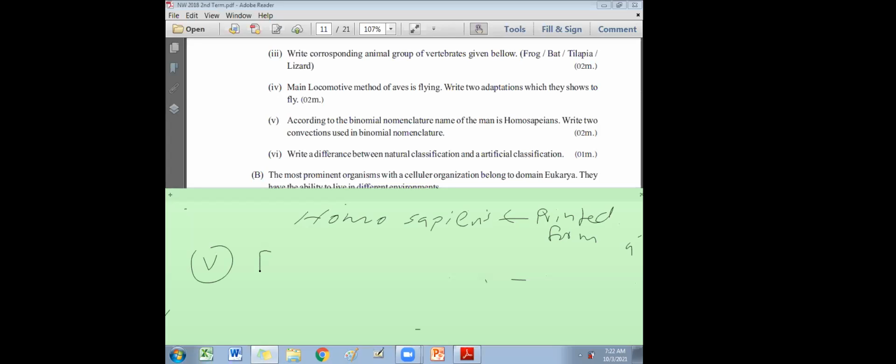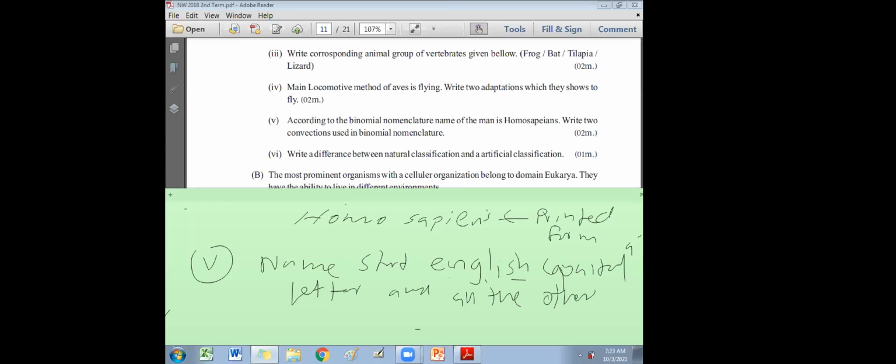The first letter is capital: the generic name begins with an English capital letter, and all the other letters are in small letters.